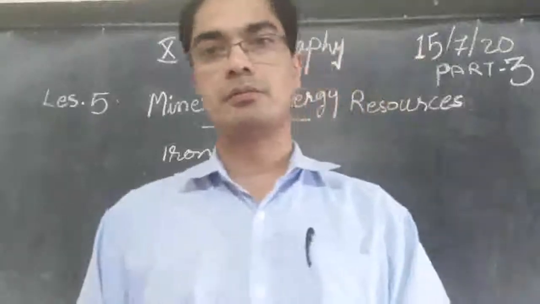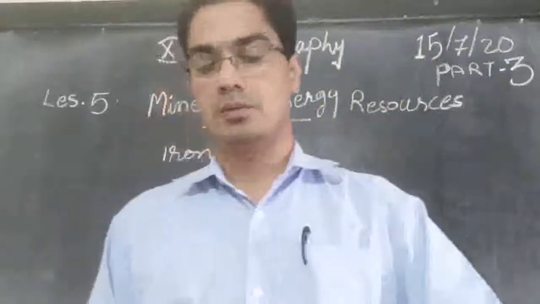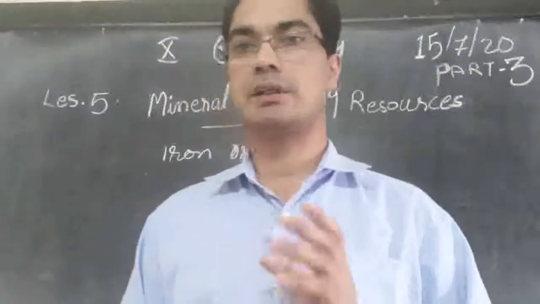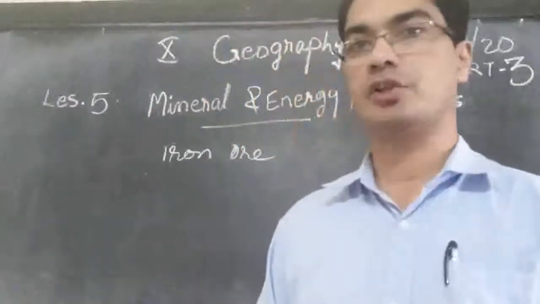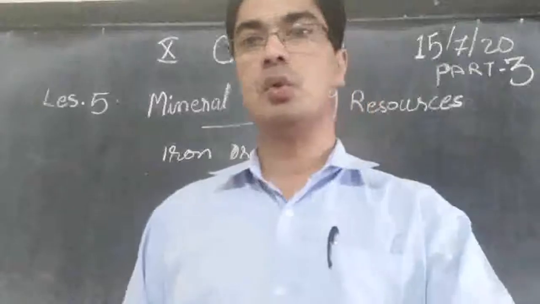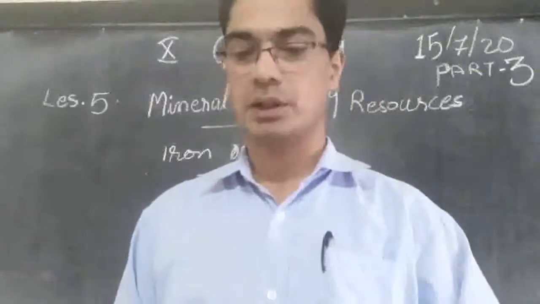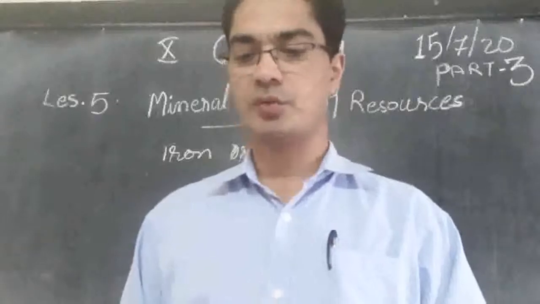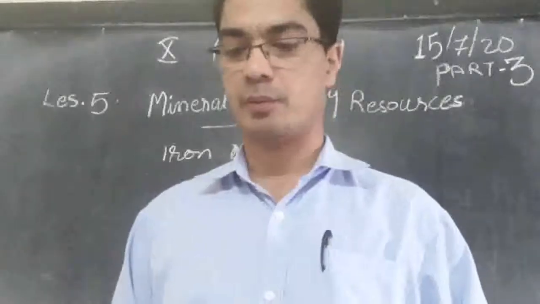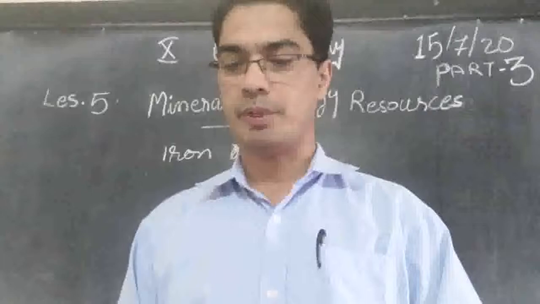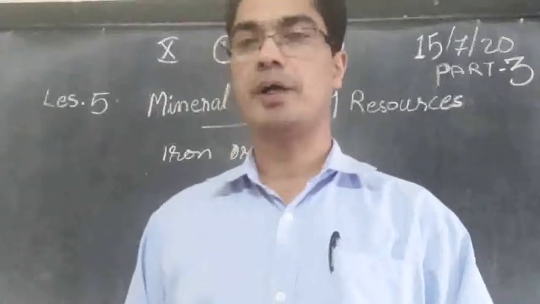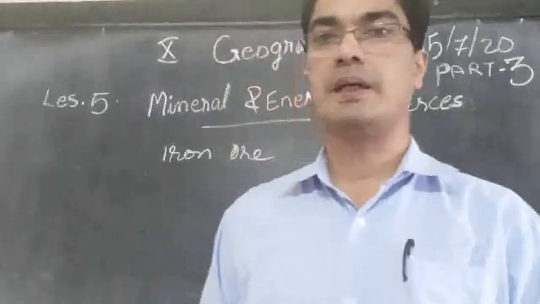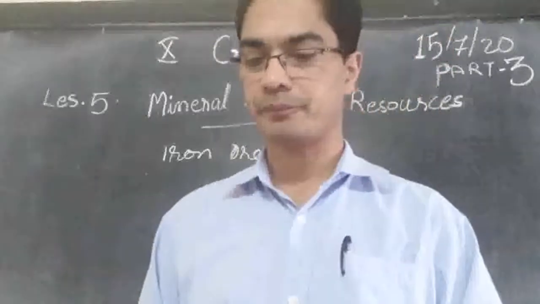This iron ore called hematite, we said, contains 50 to 60 percent iron, and that is very much available in the state of Odisha. So the places where this hematite is found are Badampahar and Mayurbhanj.